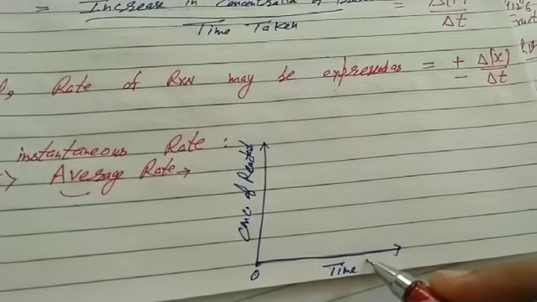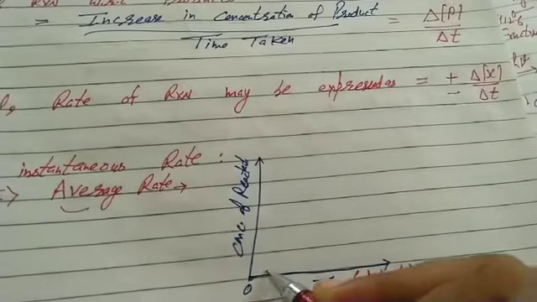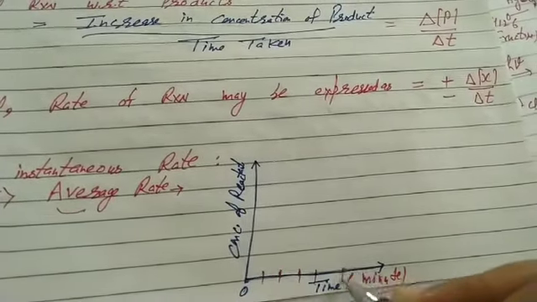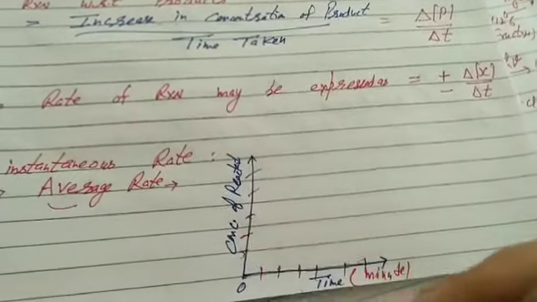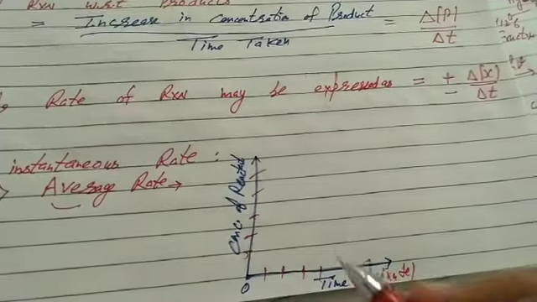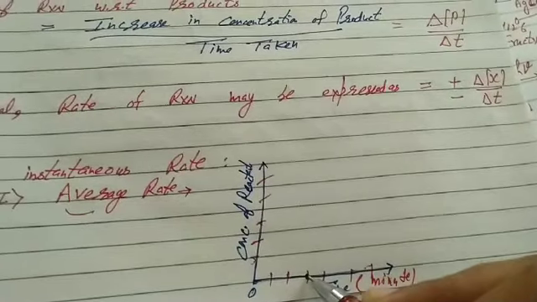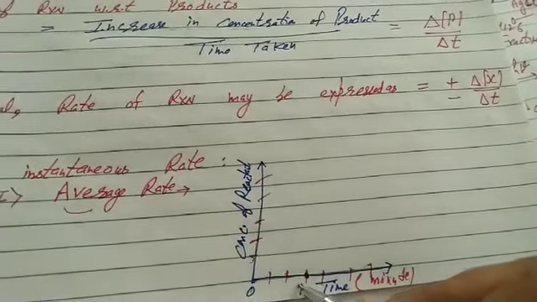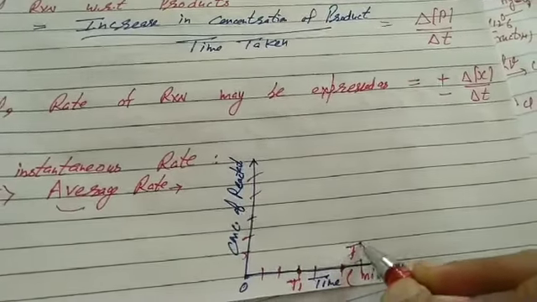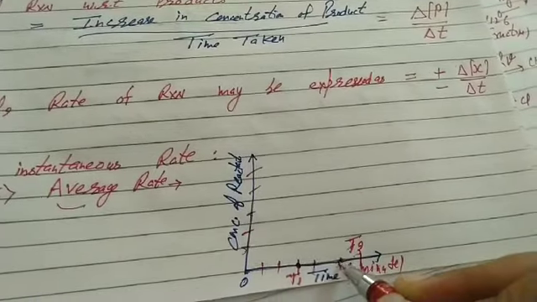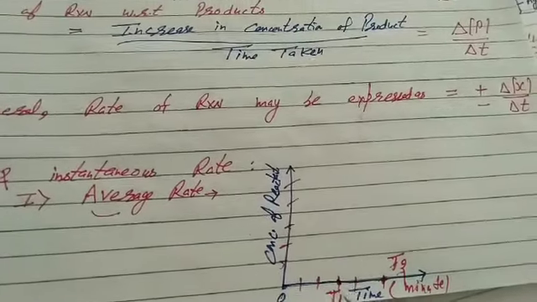Again we are plotting the graph of time with concentration, time in minutes. Time is increasing: 10, 20, 30, 40, and so on. What is average rate? Rate of reaction between two different time periods. Suppose we have to take the rate of reaction at time t1 and then at time t2. We have to check the average rate of reaction between these two time periods.